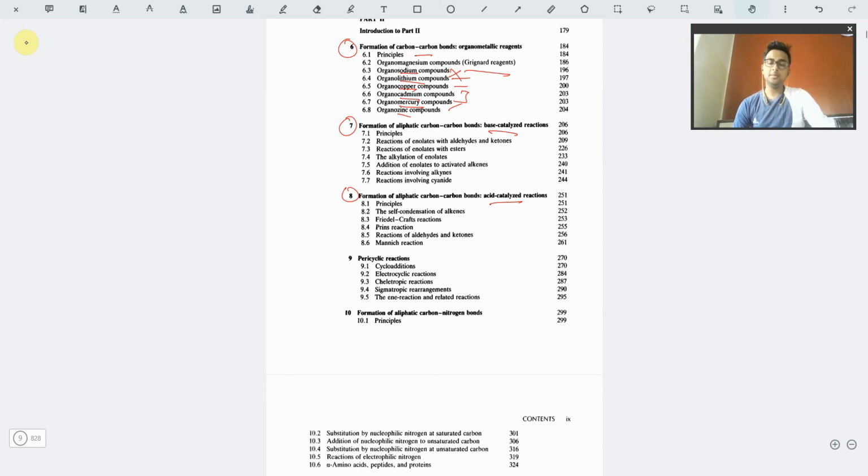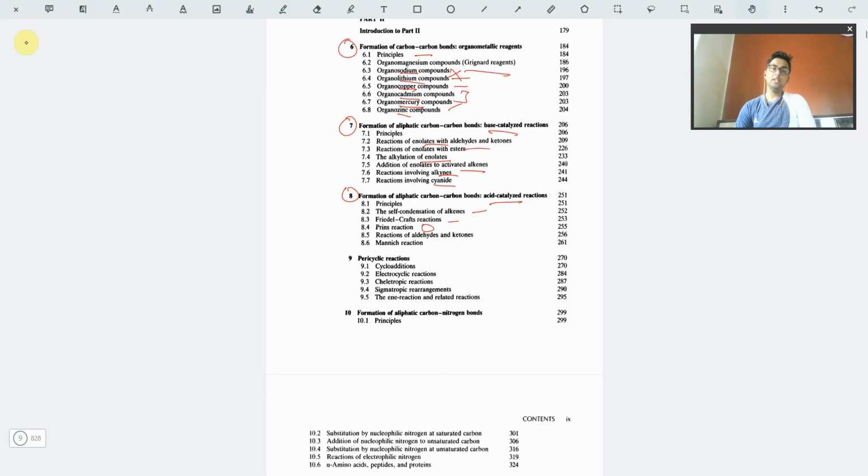We have enolates and aldehydes and ketones. We have the alkylation of enolates. We have the activated alkenes. We have alkynes and reactions involving alkynes and cyanides. All of the reactions, the basic principle about how base catalyzed reactions occur, are properly explained. Similar to that, the acid catalyzed reactions: the self condensation of alkenes, the Friedel-Crafts reaction, the Prins reaction, which is a new one, the reactions of aldehydes and ketones, and the Mannich reaction are all quite properly explained in this part.